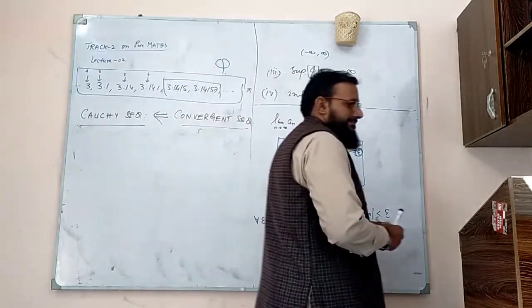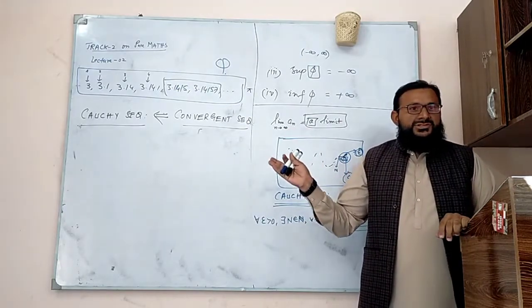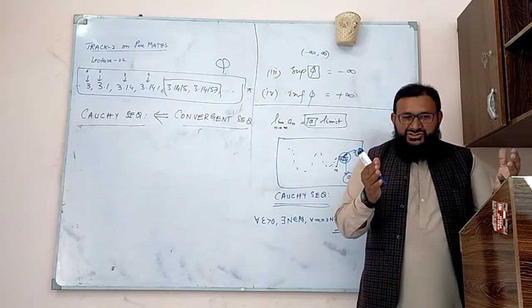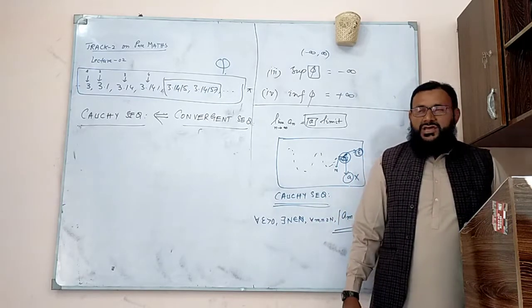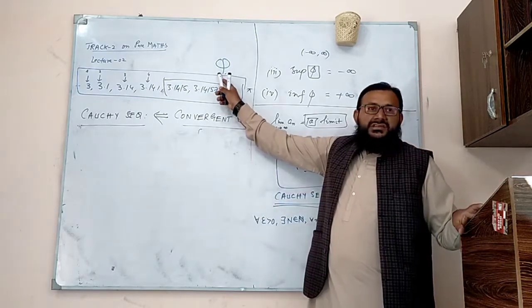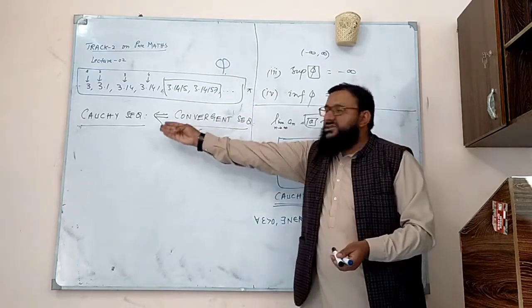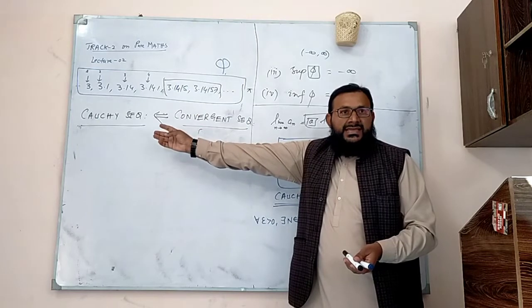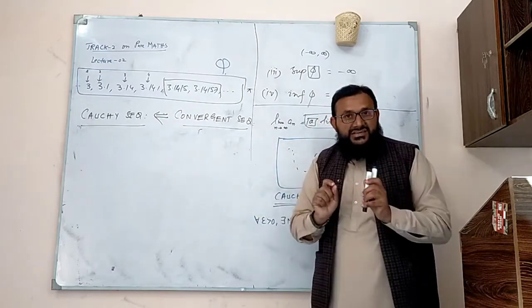This is a Cauchy sequence. When you talk about convergence, you always talk about your limiting set. In which space do you lie? I lie in the set of rational numbers. In the set of rational numbers, every convergent sequence is Cauchy, but every Cauchy sequence is not convergent in the set of rational numbers.